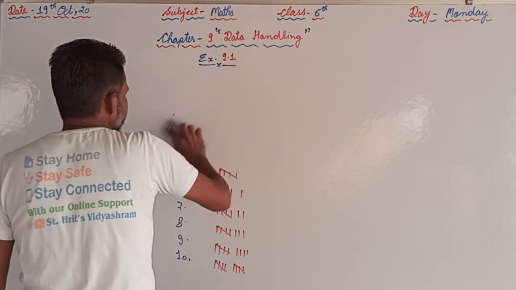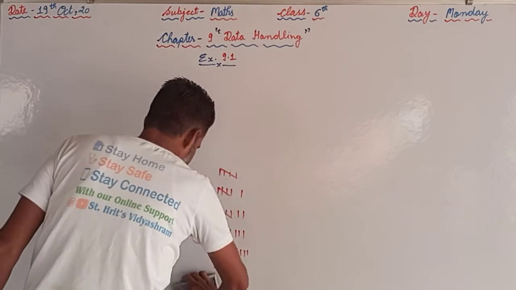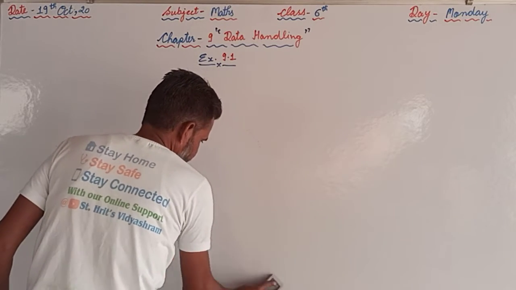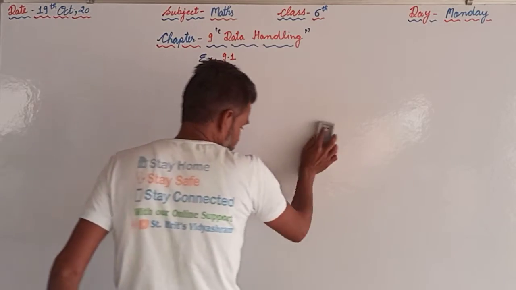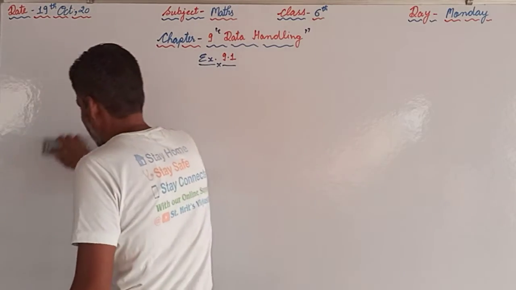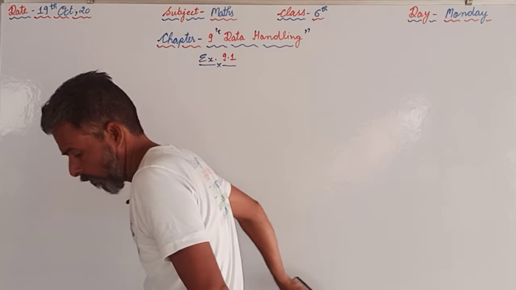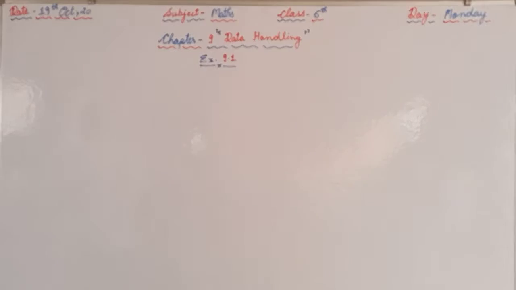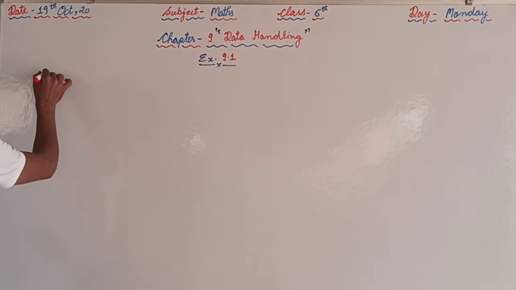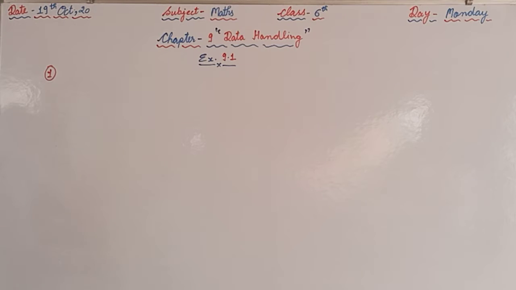Now we will read question number 1. In question number 1, first of all we should read: in a mathematics test the following marks were obtained by 40 students.